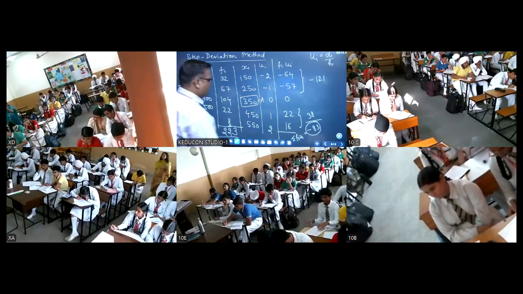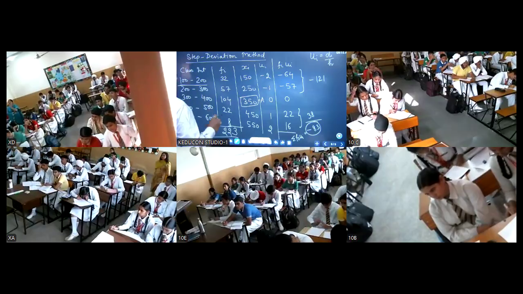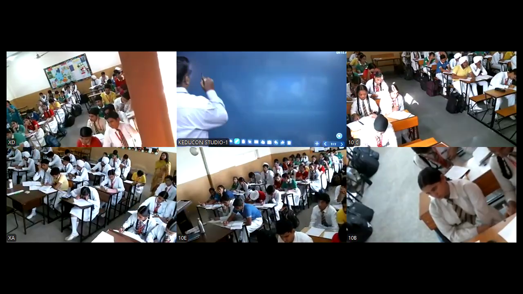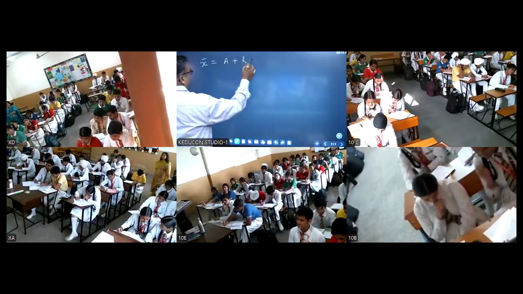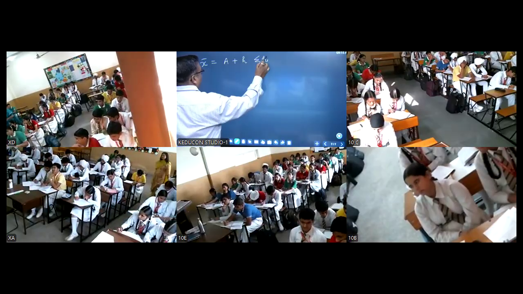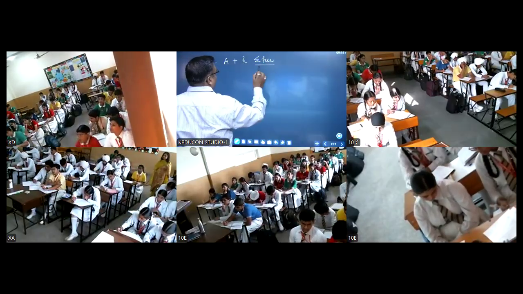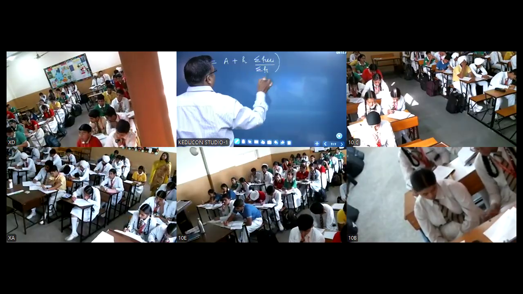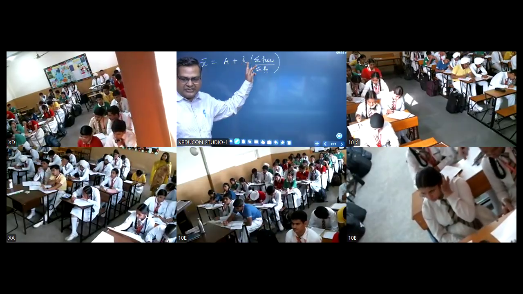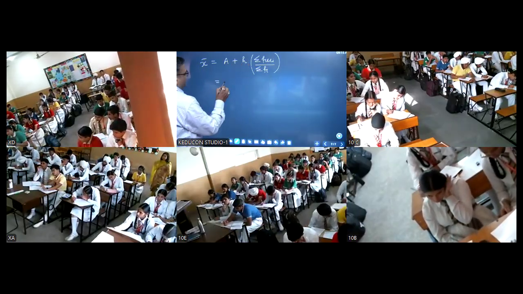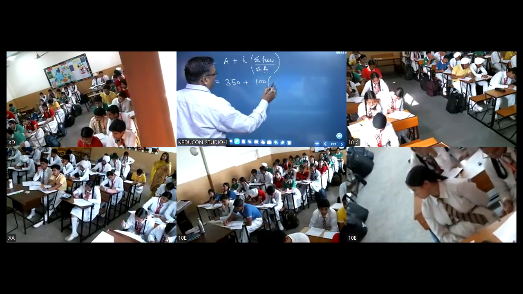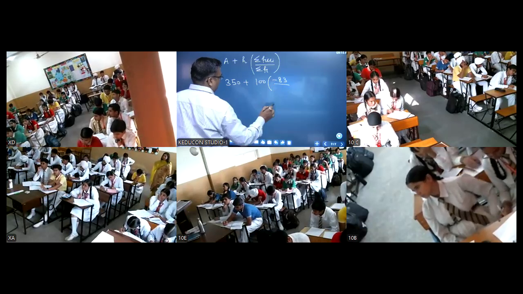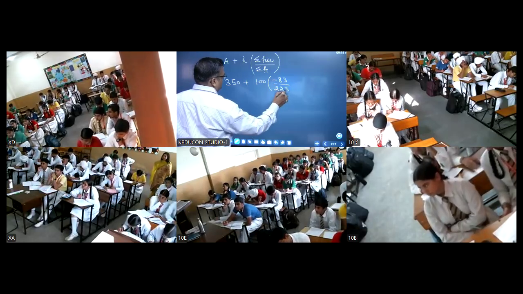So now you have to calculate the mean. What is the formula for mean here? A plus h multiplied by summation fiui upon summation fi. So this is the formula, students. Only thing is here you will multiply by h. So what is A here? 350. What is h? 100, multiplied by minus 83 upon 223. Is it clear?